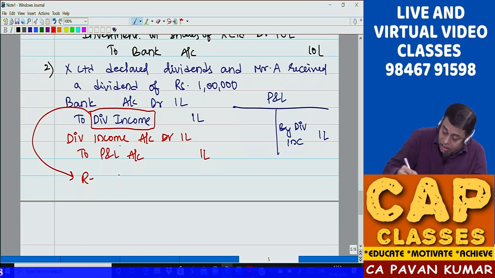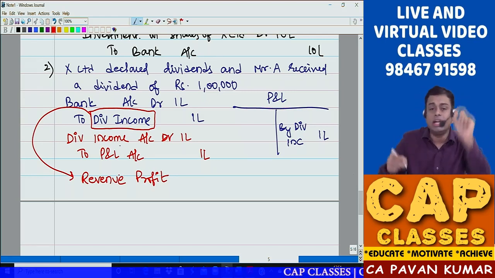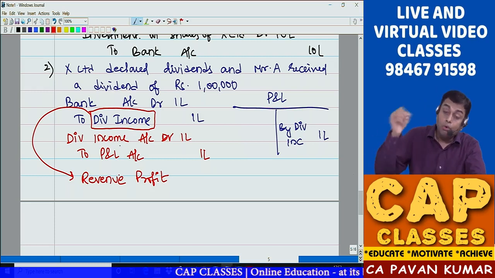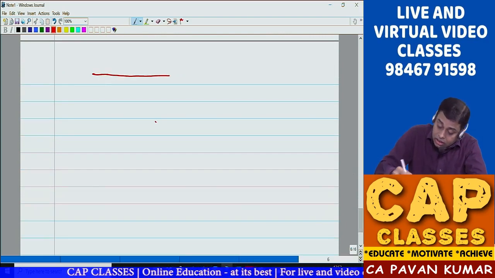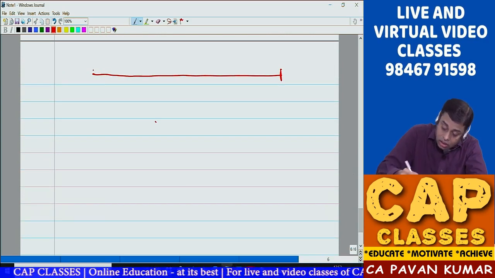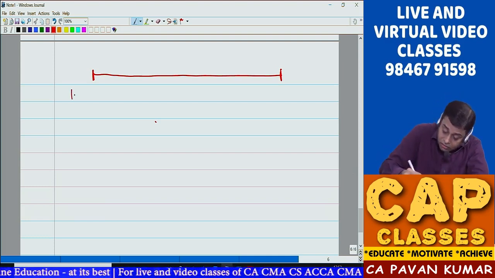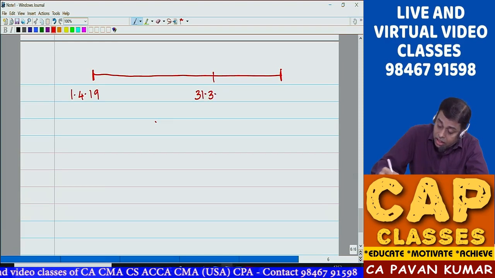So this is revenue profit or revenue income. What if the dividend income is capital income? How does dividend become capital income? Now look here. This is the timeline. This is 1/4/2019. This is 31/3/2020.